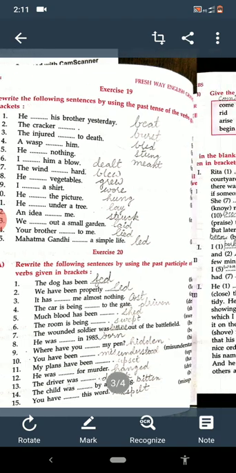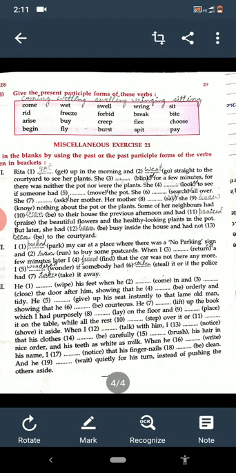Now see on the next page. On the top you see: give the present participle form of these verbs. Present participle form means first form of the verb plus ing. First line, see what I have written: come, coming, wet, wetting, swell, swelling, ring, ringing, sit, sitting. Is it quite easy? Yes, of course.